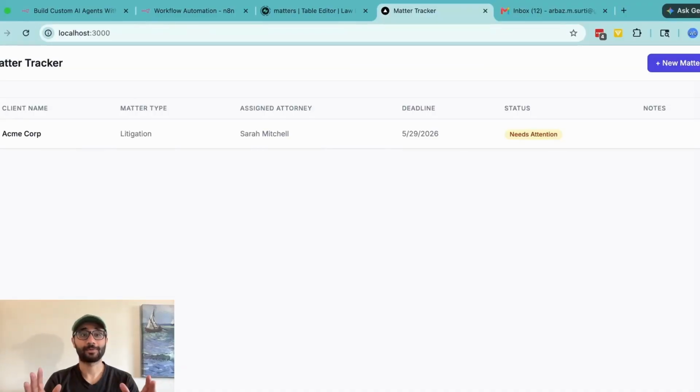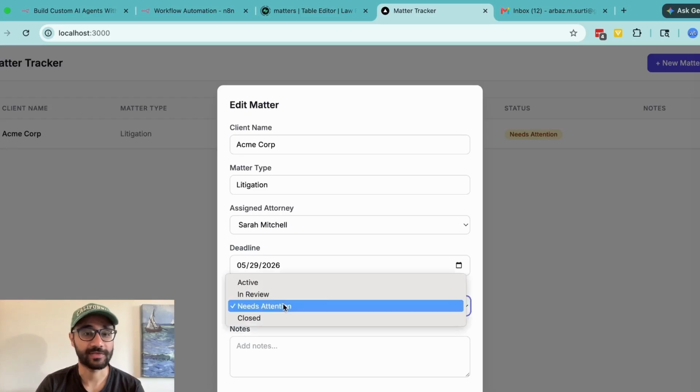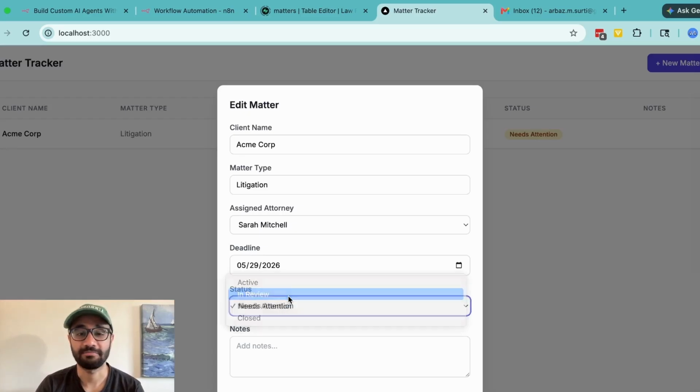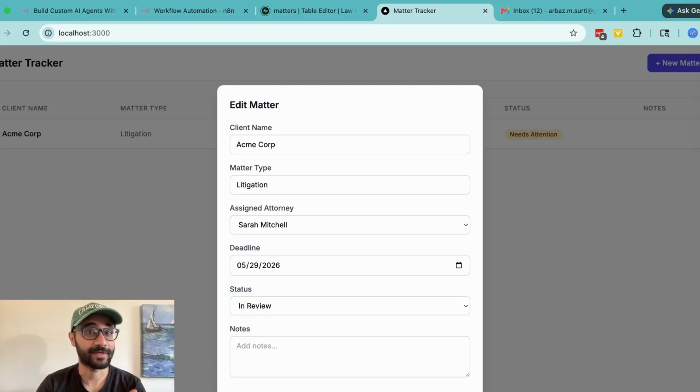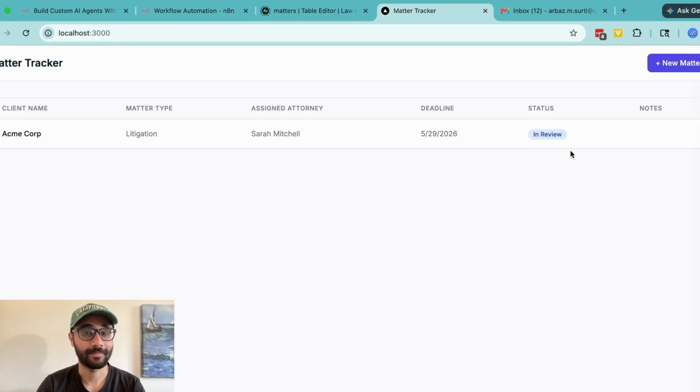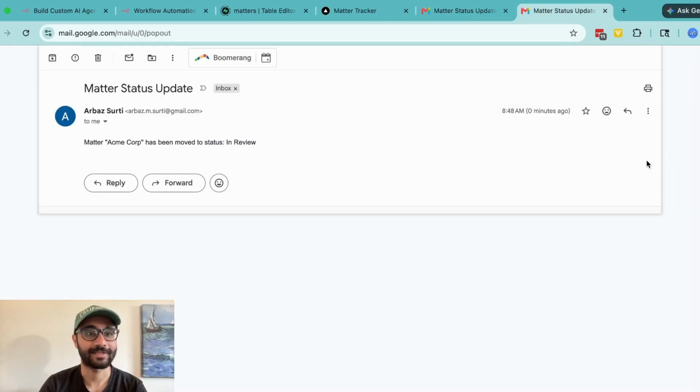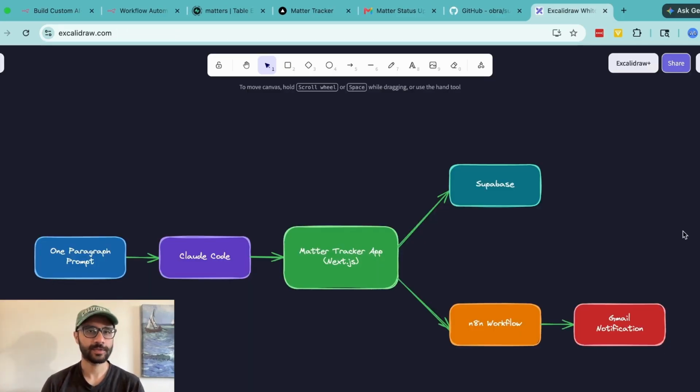So here's what the app looks like. I know it's very simple. It's got all of the different columns, but the magic is if you click on this row and you want to change the status from, say, needs attention to in review, and you save it and it says matter saved at the bottom, voila, you have an email that says the matter Acme Corp has been moved to status in review. Isn't that wonderful? This is what it looks like when it comes to how we will be building today.